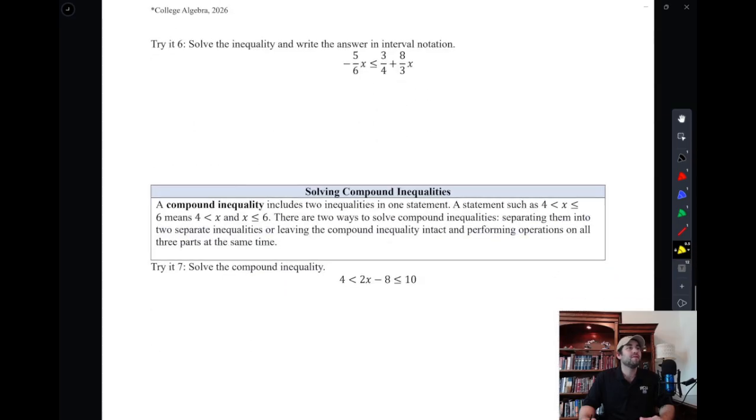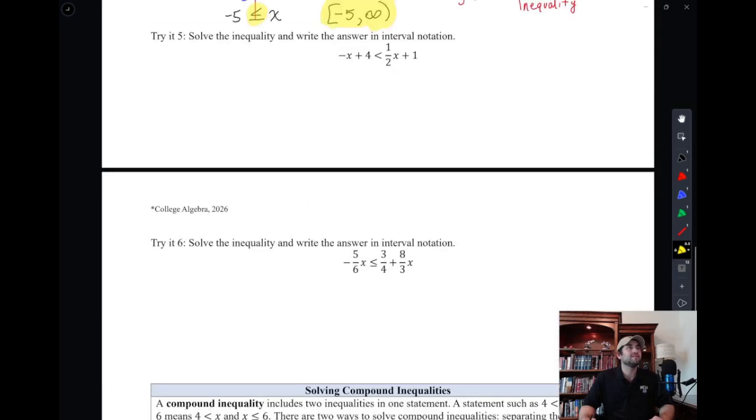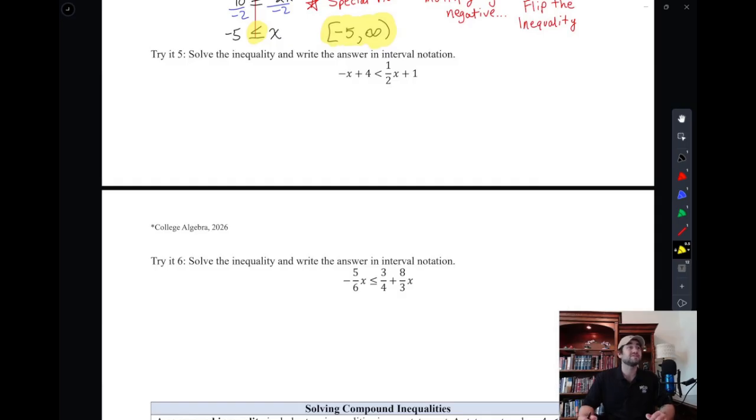All right. I'm going to skip these and leave you to try them. They're very much similar, just they add some fractions into it, but I would encourage you to try this at home. It's going to be the same thing as the one above. You just need to be careful with that negative sign if you happen to flip it. And then this second one, the try at 6, is also exactly the same thing, but you're going to get some practice with fractions, multiplying, subtracting, adding fractions, getting common denominators, and combining them.